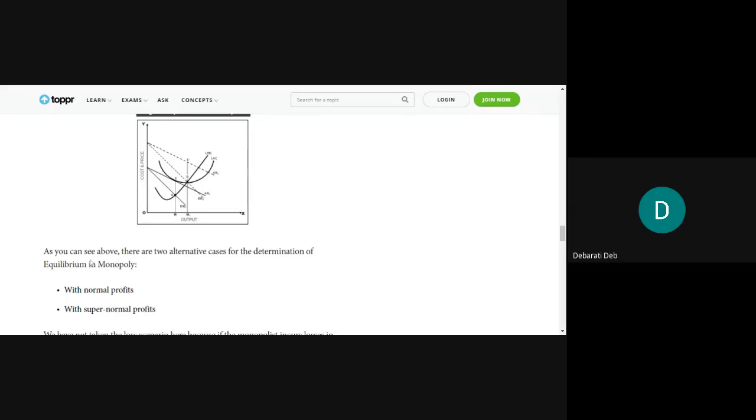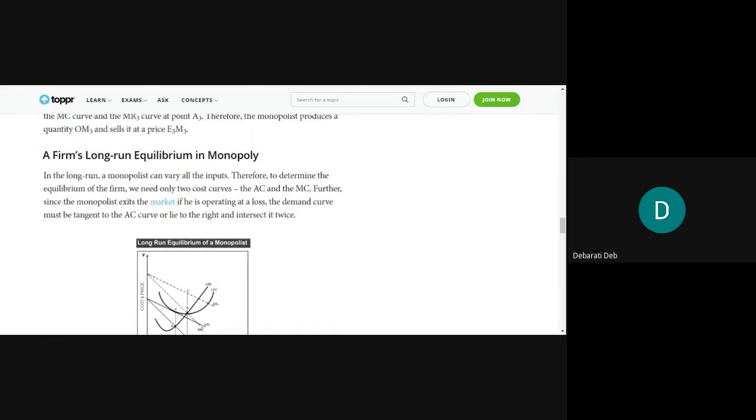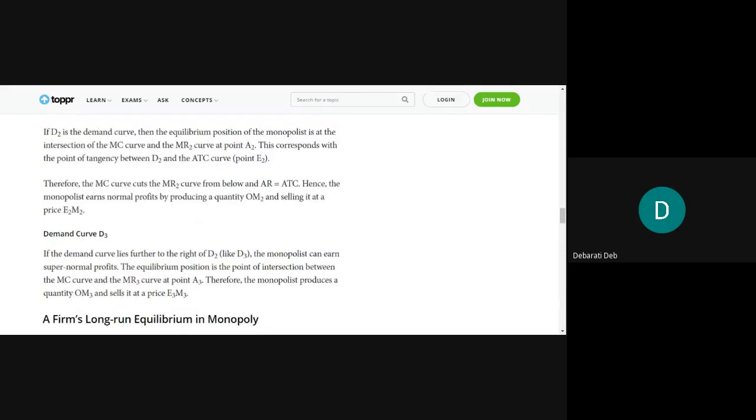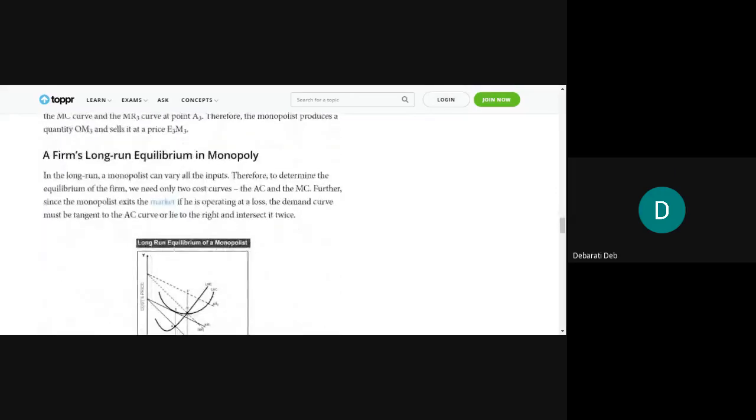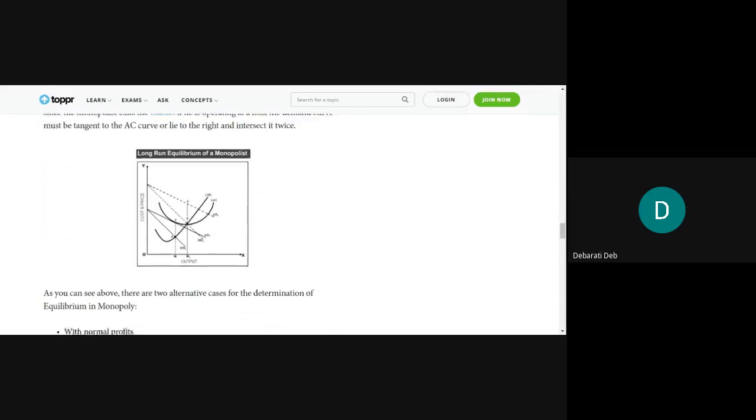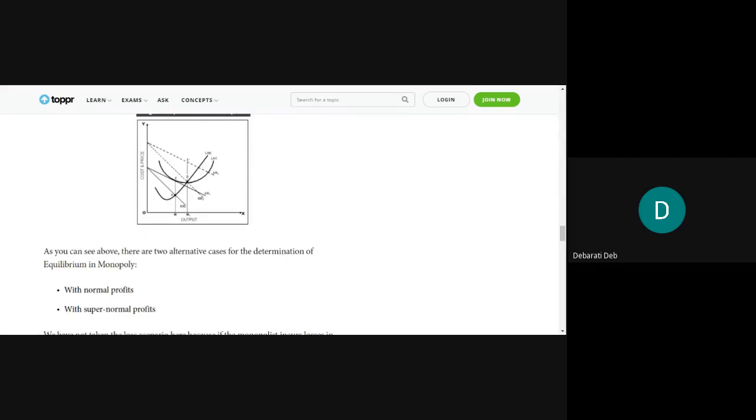So let us continue with the discussion of equilibrium in monopoly in the long run. We have studied the short run. Now let us study the long run. Okay, let us study the long run equilibrium condition. In long run equilibrium condition, there will be two cases. One is the firm earning normal profit, and one is the firm earning supernormal profit. The firm will not make losses in the long run, because if it is making losses, then it will exit the industry. It will not stay in the industry, right? So in the long run, the cases of losses are not considered, only normal profit and supernormal profit.